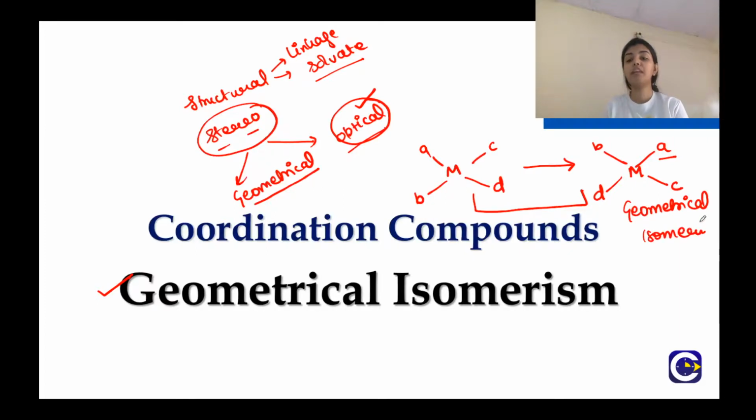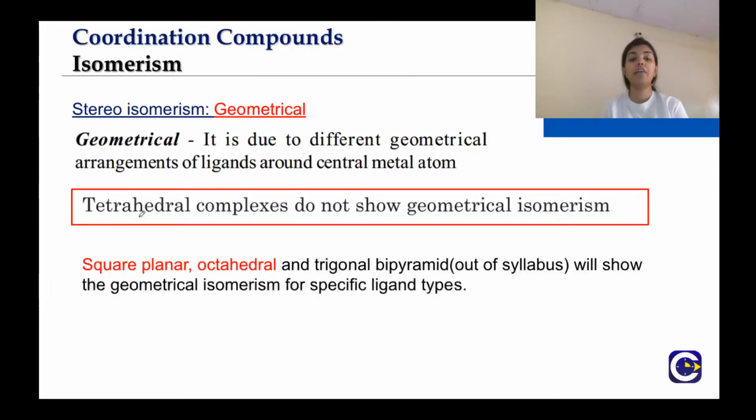So we will learn the number of geometrical isomers possible for different types of complexes. We can have three types of complexes here: tetrahedral, square planar, and octahedral. Trigonal bipyramidal is not in our syllabus, so we will not deal with it here. The remaining ones are tetrahedral, square planar and octahedral. Now tetrahedral complexes do not show geometrical isomerism.